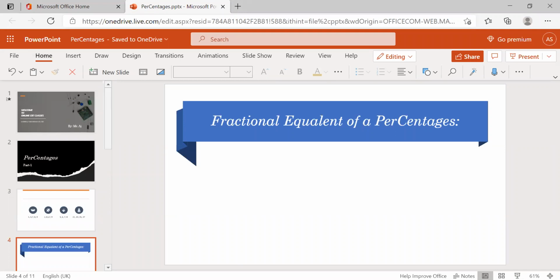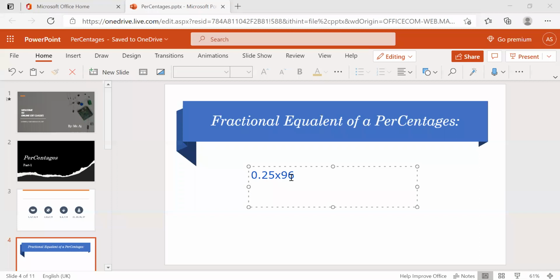For example, now see, 0.25 into 96. What's the answer for this?